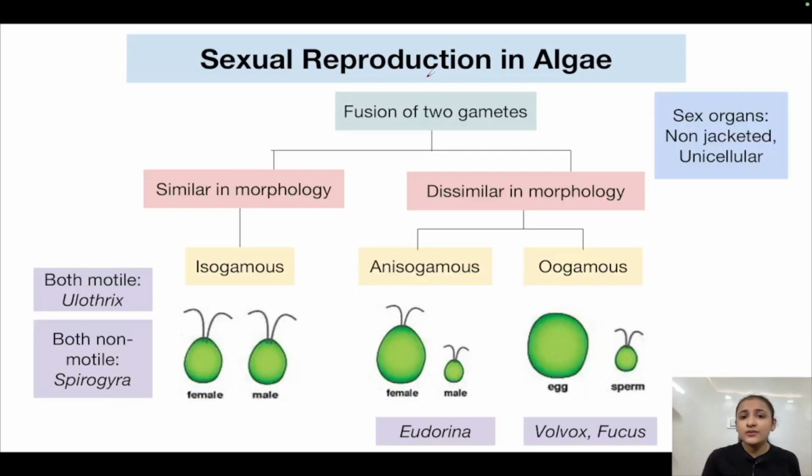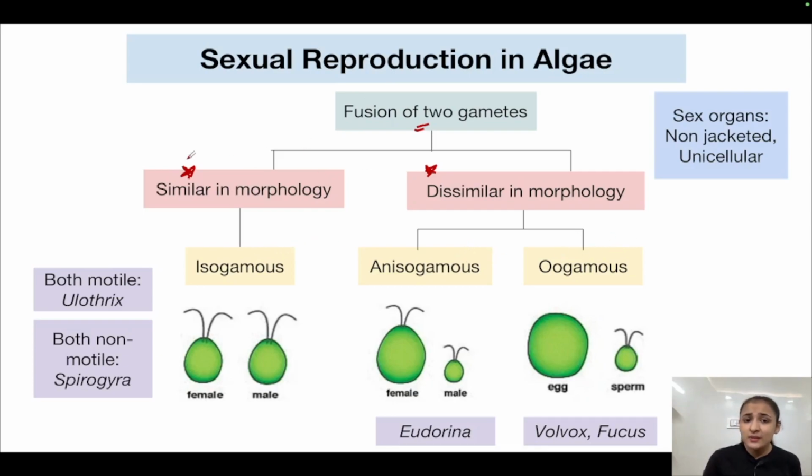Now let's talk about sexual reproduction in algae. As already told, it takes place by the fusion of two gametes. Now, these gametes can either be similar in morphology or dissimilar in morphology. Just as we studied in the kingdom fungi, in algae also, sexual reproduction can either be isogamous, anisogamous or oogamous.